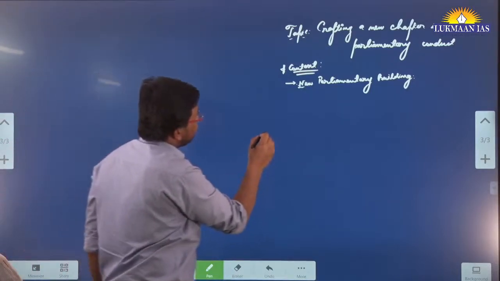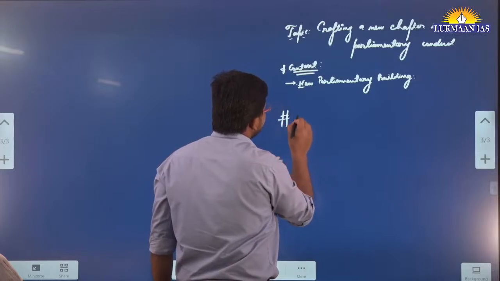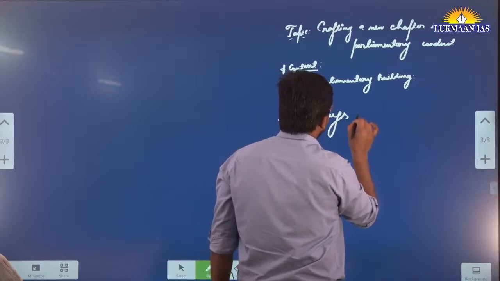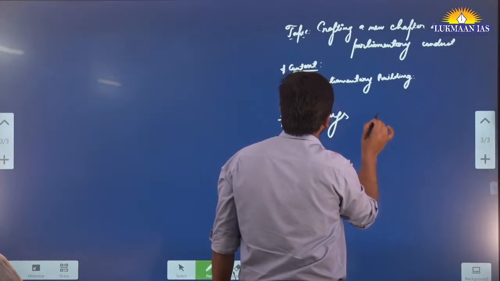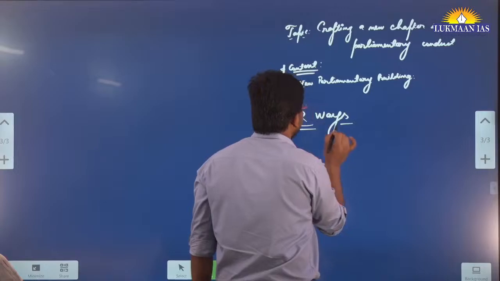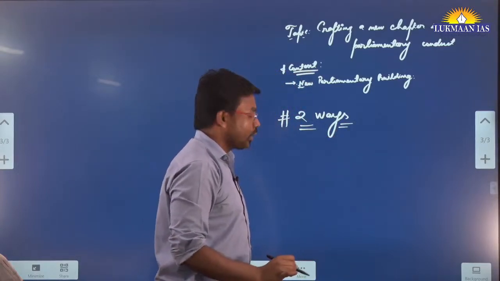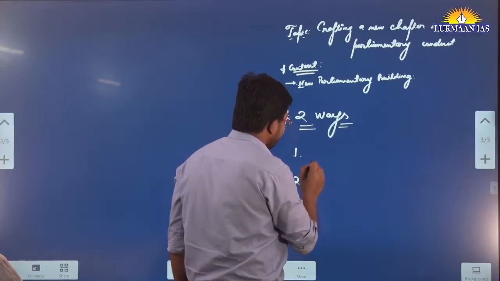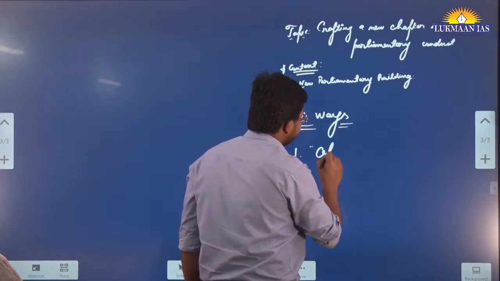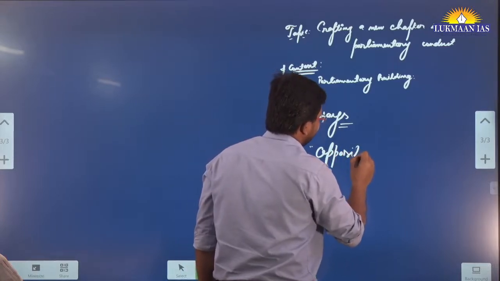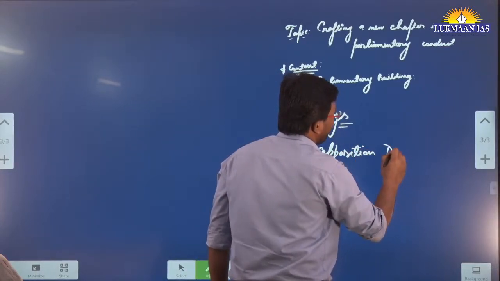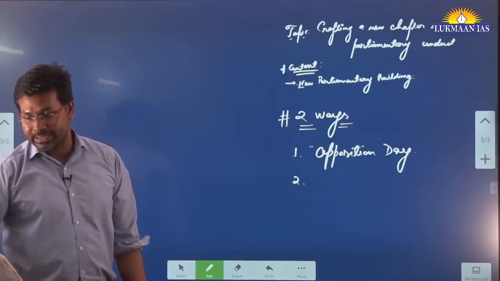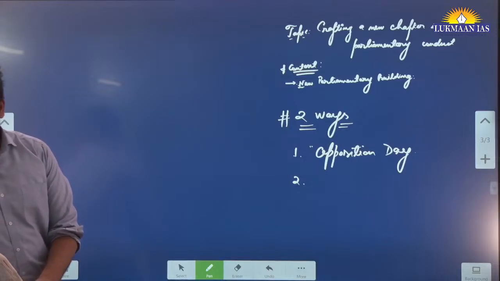In this article, the author has said that there are at least two ways that are different between the Indian and Britain's parliament. What are these two different ways? One way is, in Great Britain they have something known as Opposition Day. And the second thing that Great Britain has is known as Prime Minister's Question Time.